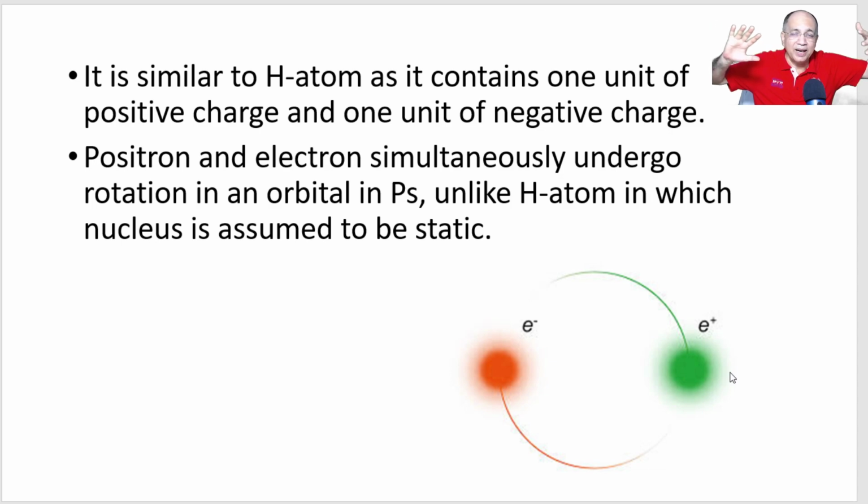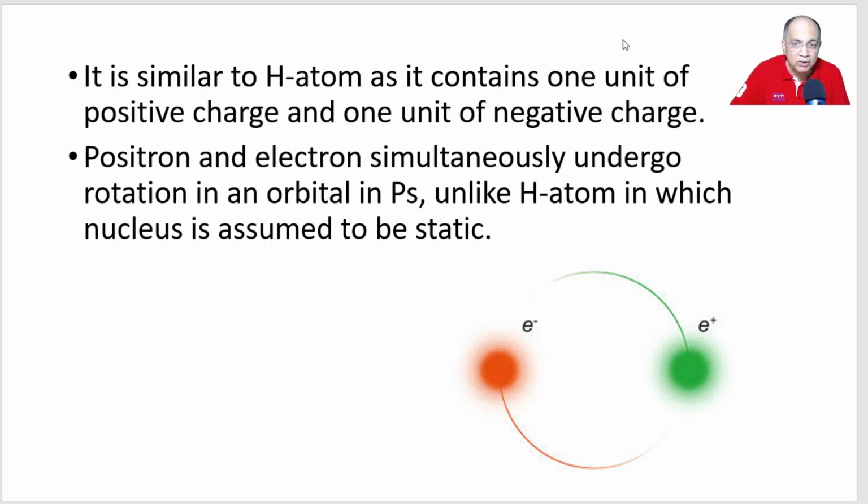The police and the thief will be coming closer, and when the thief will be caught by the police, then something unusual will happen in this case. When electron really unites with positron, a phenomenon happens that is called annihilation. The destruction of both particle and antiparticle occurs to produce pure energy. The mass completely is annihilated, is destroyed, forming energy. We'll talk about that after some time.